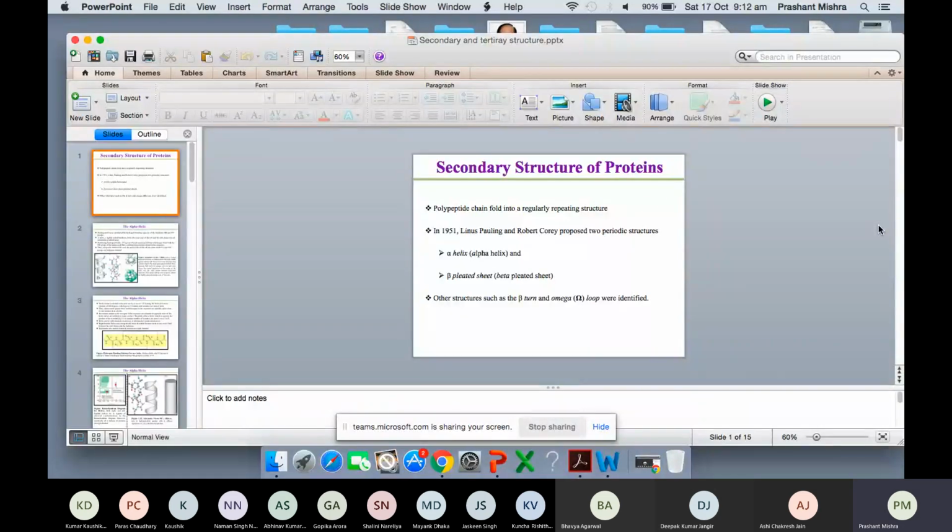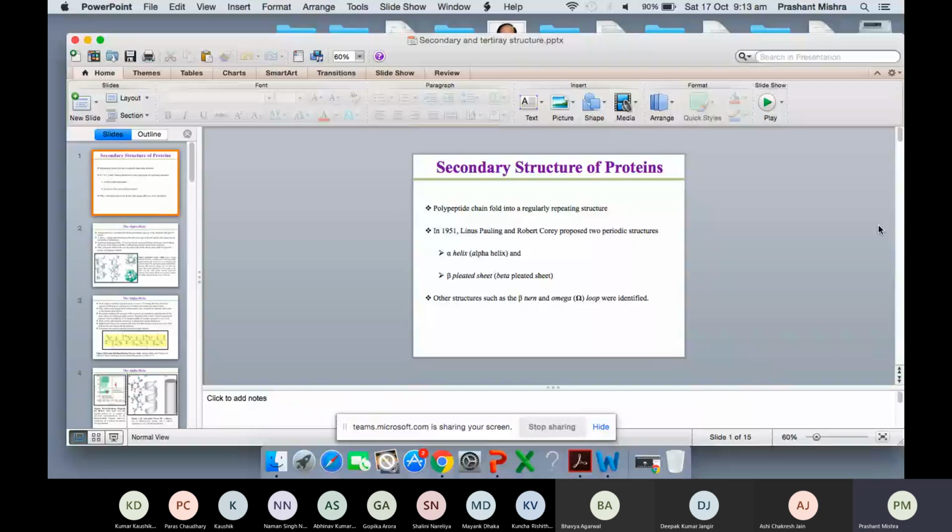So first you have seen that the proteins look like a straight chain, and this straight chain of the protein is because of the formation of peptide bond. Now today, what you are going to learn is about the secondary structure of the protein. So you understand what is the protein primary structure. In primary structure of protein, you have learned about the covalent bonding, which is occurring because of the presence of different amino acids, and the cross-linking is occurring because of the cysteine residue.